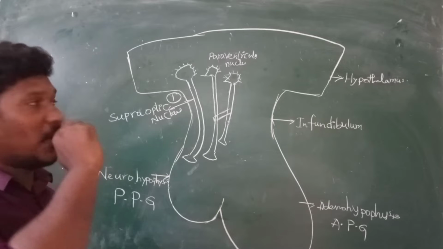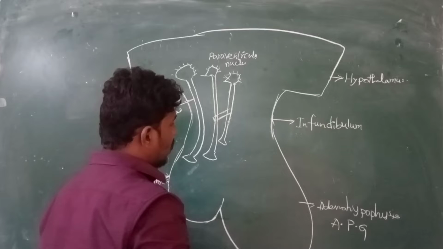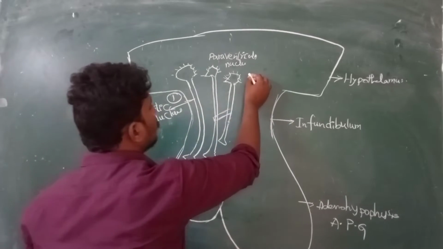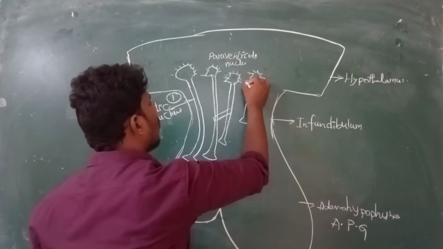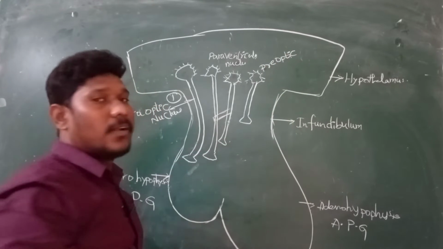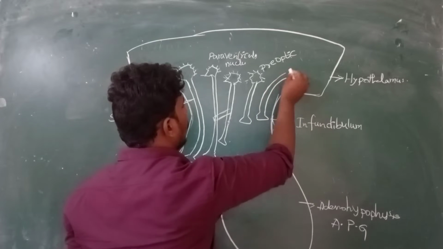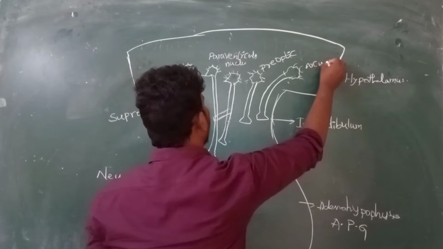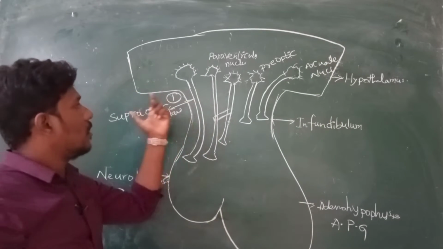Paraventricular nuclei. Right now we are discussing the nuclei. The first one is supraoptic, the second one is the paraventricular type. We'll also find other nuclei in the hypothalamus region. What are those? One more structure would look like this. This is the preoptic nucleus, and the other one is the arcuate nucleus.